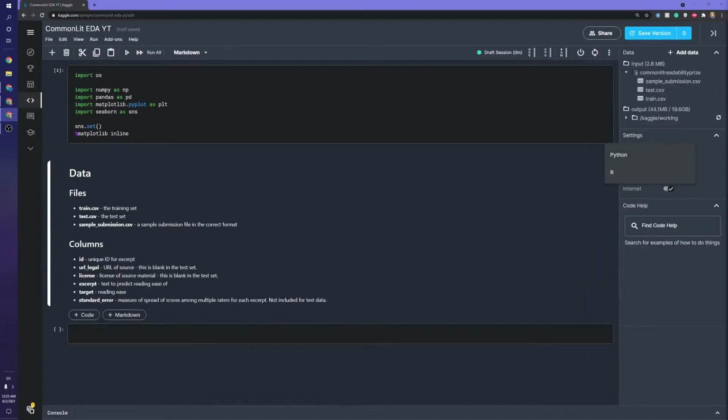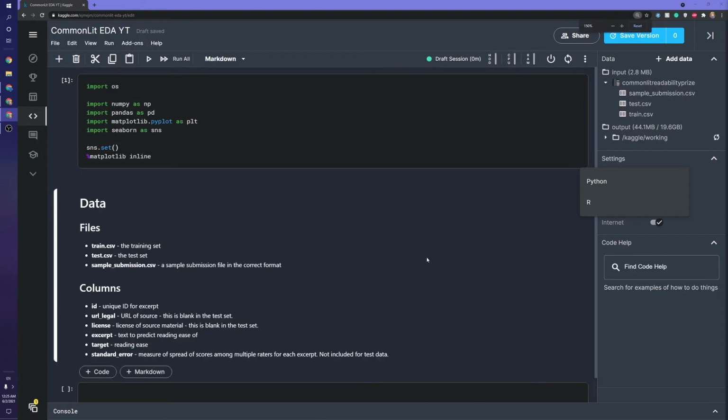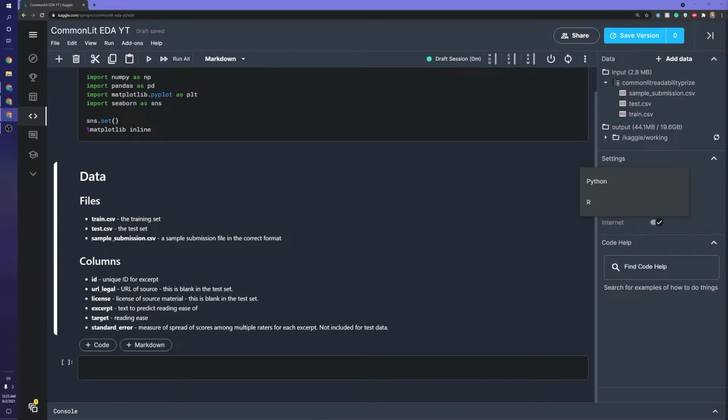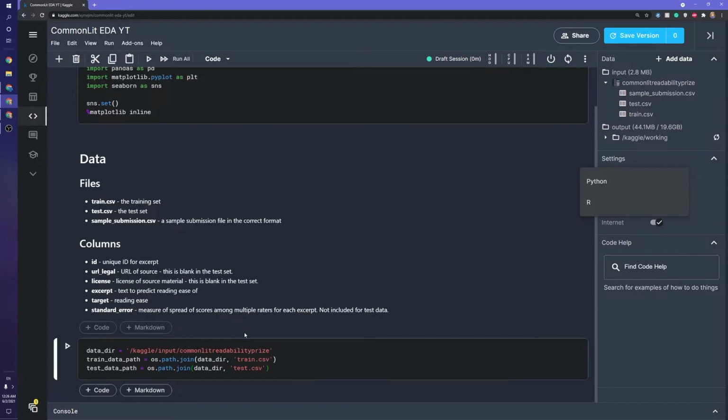The first thing we are going to want to do is load the data. Pretty simple, right? We just specify the directory, which is the Kaggle input directory. And then under there, we have another folder for this specific data set. And then we can use the OS module to join these paths, so the data directory with the train CSV. So these are the paths for the train data and the testing data.